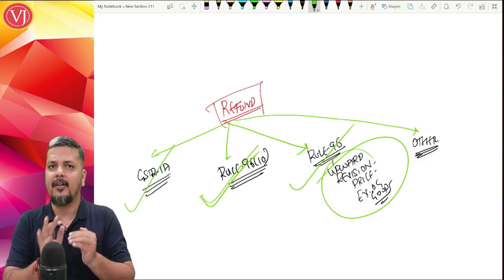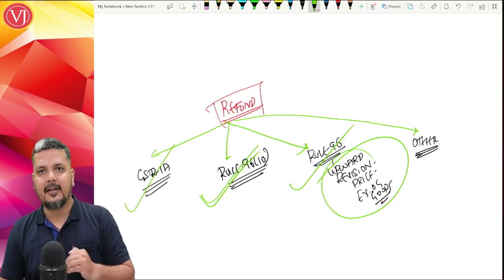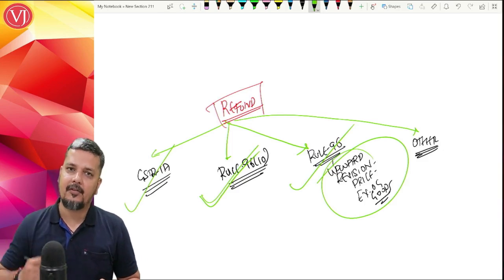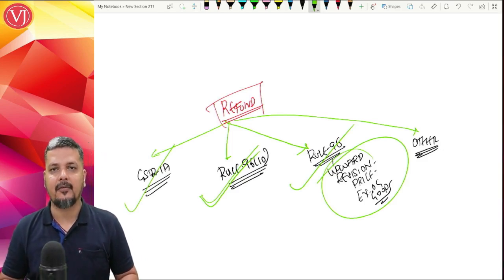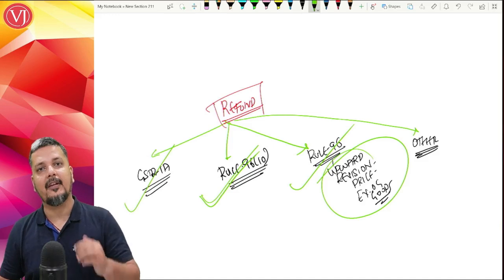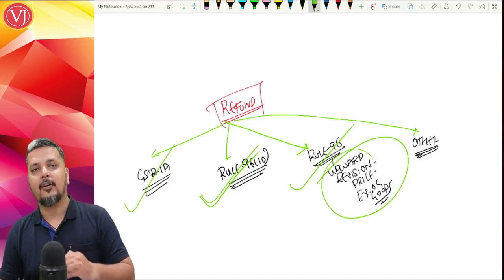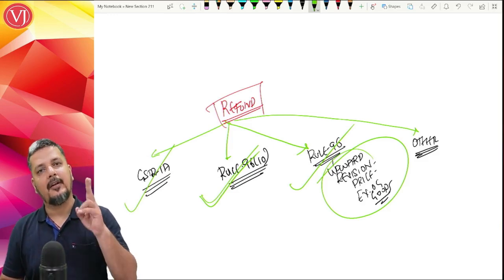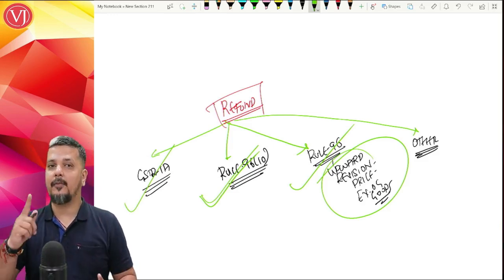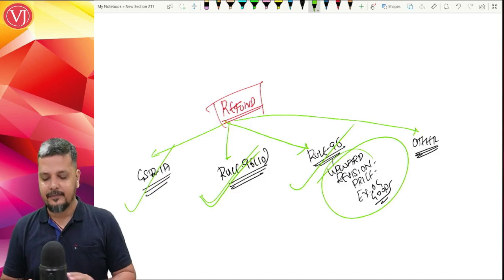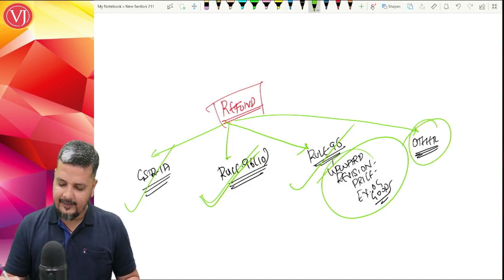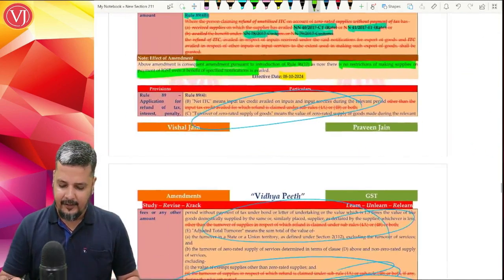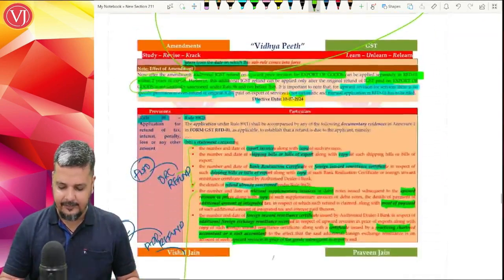Third, I've exported the goods on payment of IGST basis, not under LUT or bond, and got automatic refund. Subsequently, there was upward revision of price in case of export of goods, and I paid the additional output IGST. Now, the refund of that additional output IGST will not be automatic, it will be by a refund application. Time limit is same, 2 years from the date of export, not from the date of revision of price. And the procedure. Lastly, the other amendments. There are small other amendments which are there.